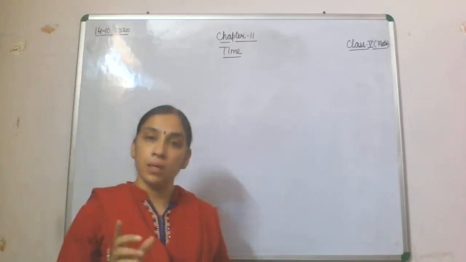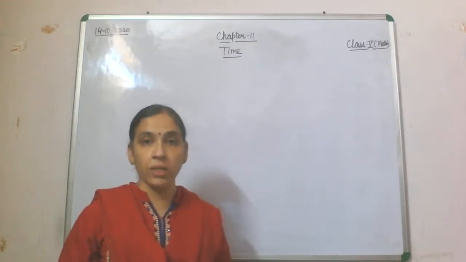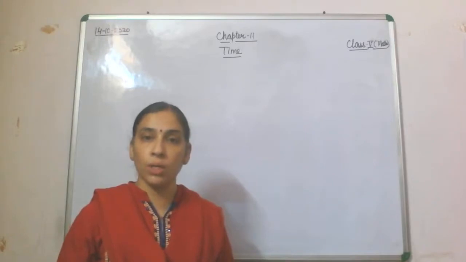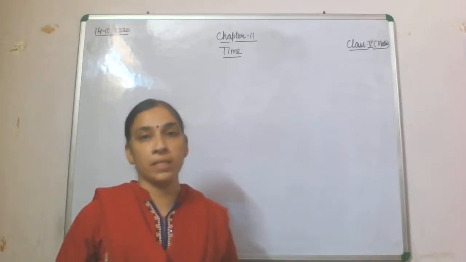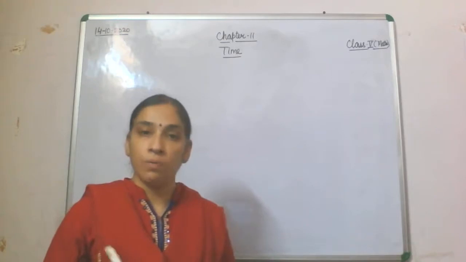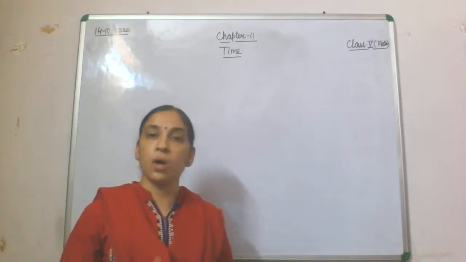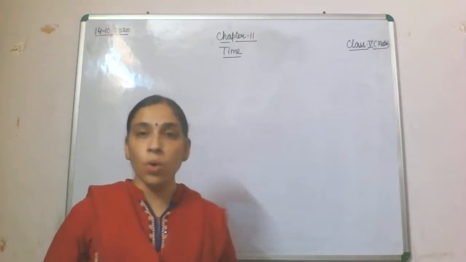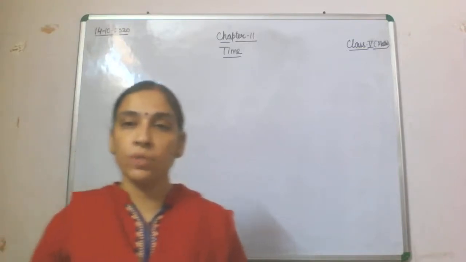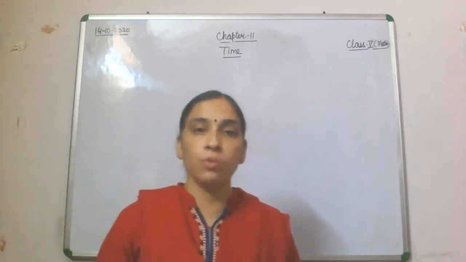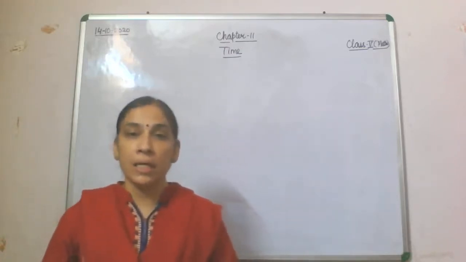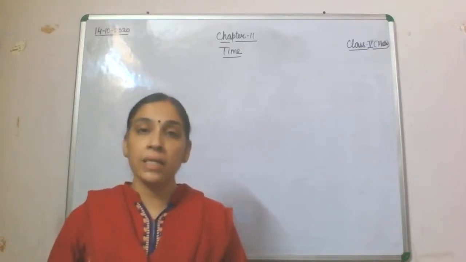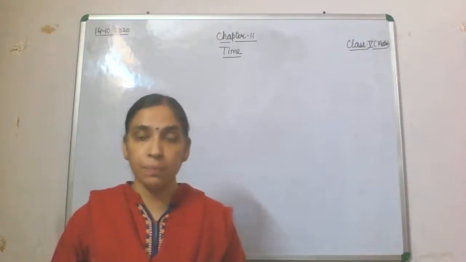Time means the duration of anything, or when you are looking at a clock, whatever you observe, that is time. Either you will look at a wristwatch or a wall clock. In all clocks, sometimes you will find only two hands. It doesn't mean that the second hand is not working at that time. The second hand is also working.